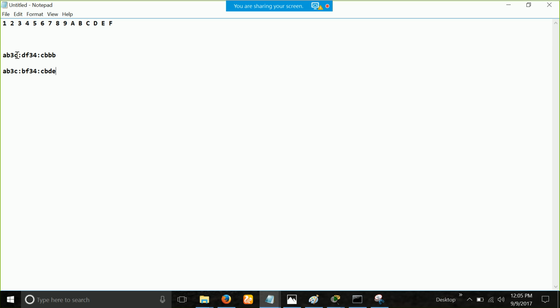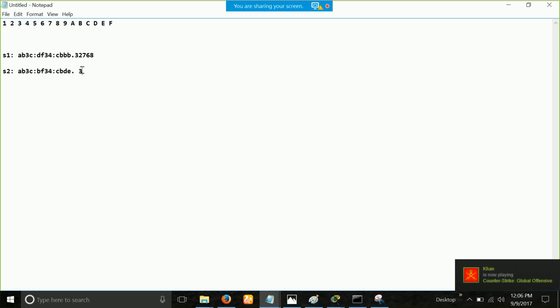So which one is going to be the root bridge? Switch 1 or switch 2? Switch 2, because the tie is broken here, it has the lower, and see, priority is going to be this dot 32768 dot 32768. Okay, so switch 2.